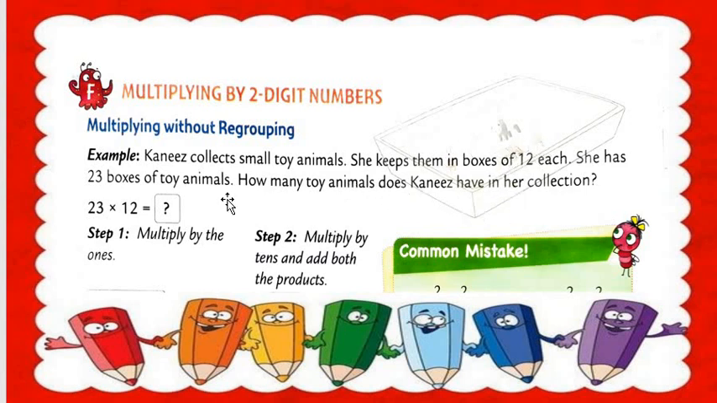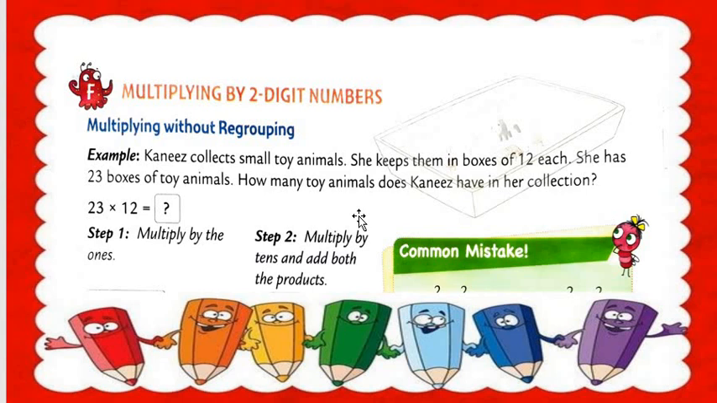So first of all, 12 and 23. What to do here? Multiplication. So we multiply 23 by 12. Understood? Step number 1 is what? Here we do 23 multiplied by 12. Step number 1 is multiply by ones. Here we multiply only with the ones, and then the second step is to multiply by tens and add both the products.